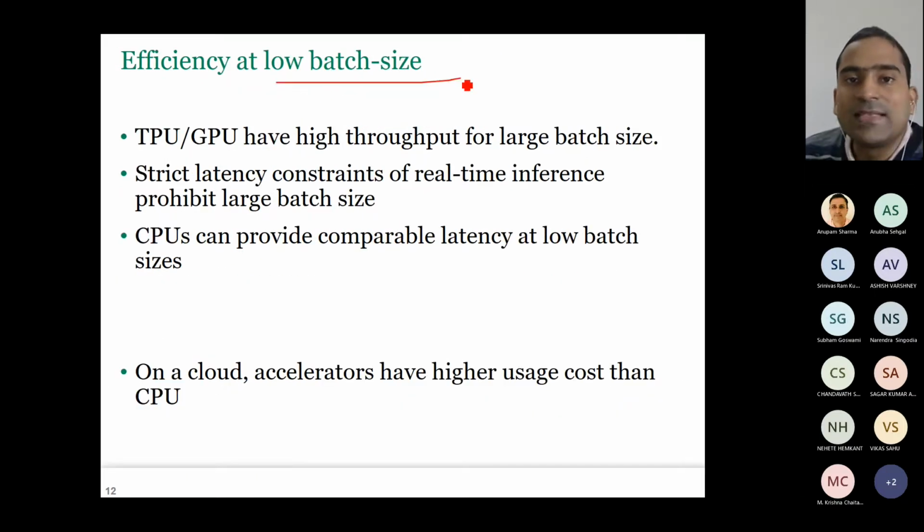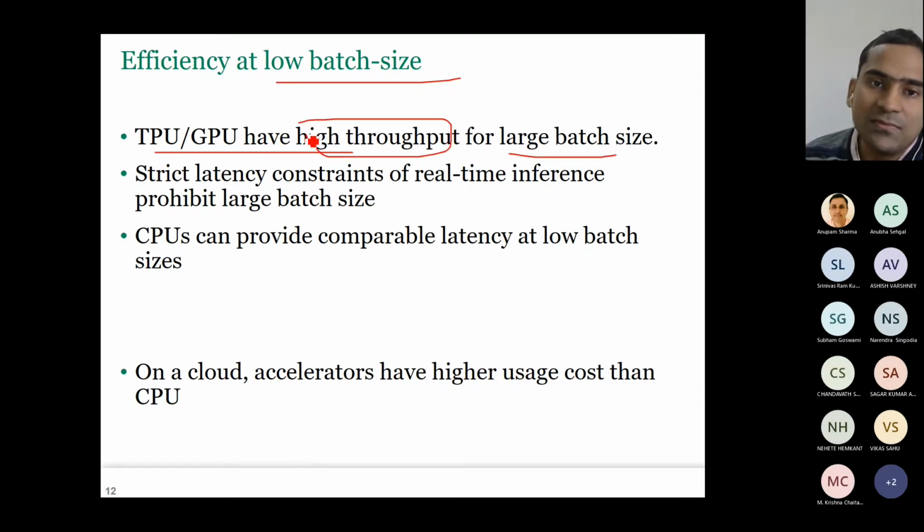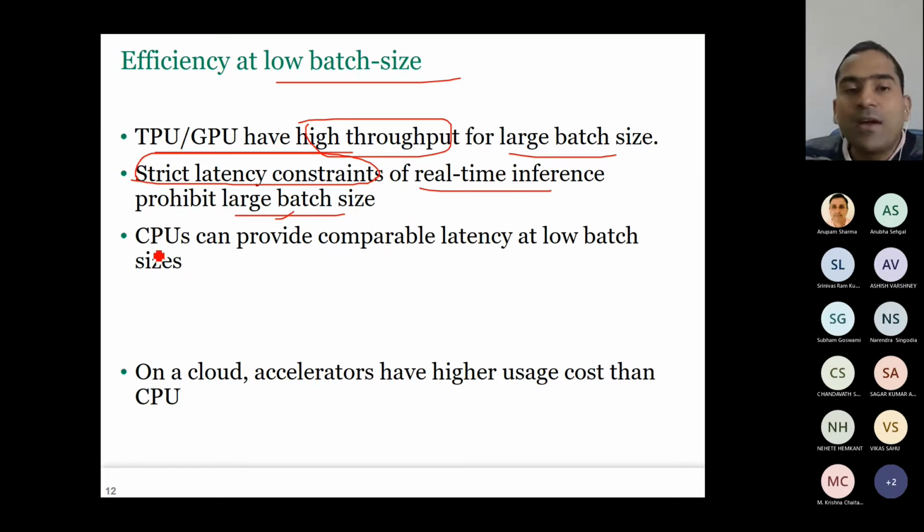Also, let us see at low batch sizes. So TPU, GPU need a large batch size to achieve high throughput. Okay, but in many real-time inference scenarios, we can't use large batch size, because when you increase the batch size, latency also increases. Okay, and CPU can provide you comparable latency at low batch sizes. That means when the batch size is low, CPU latency may not be very poor. It may be comparable.